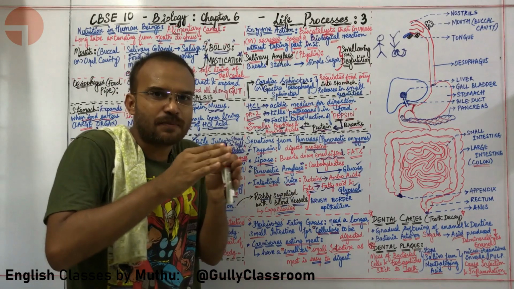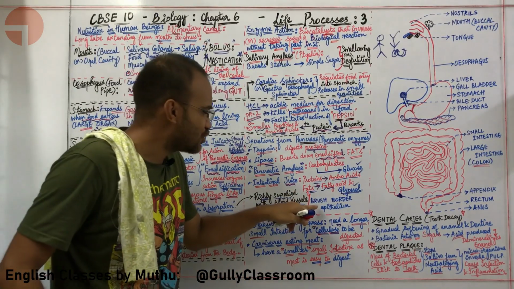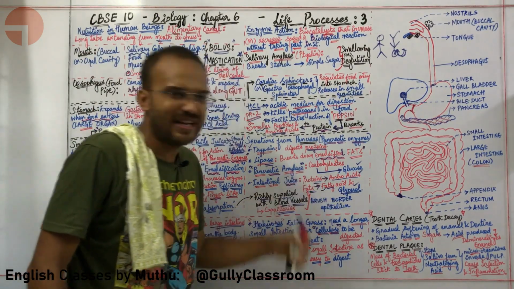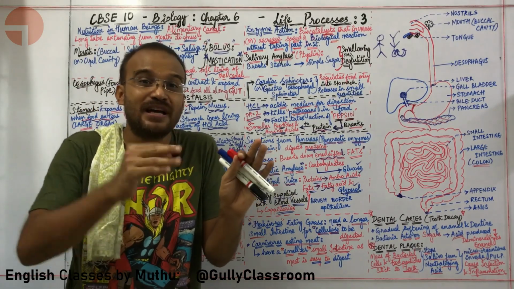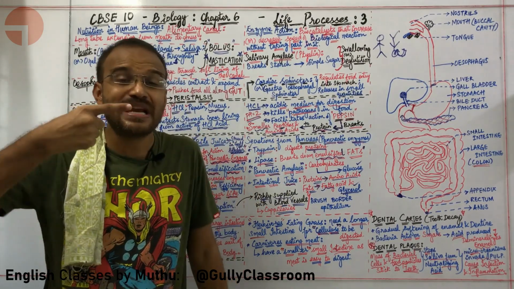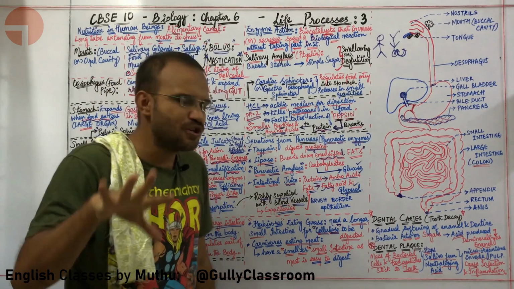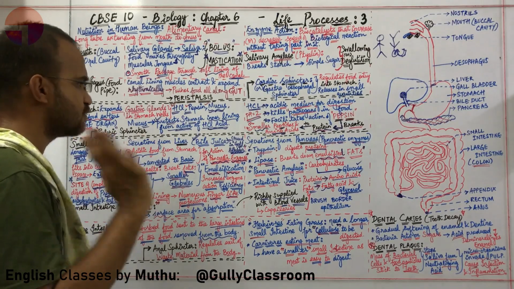Since these villi are present very, very close to one another, it looks like a toothbrush. Hence the entire thing is called brush border epithelium. What is brush border epithelium? The finger-like projections are present very close to one another, much like a toothbrush. Okay, sir. Now I am comfortable with the small intestine.